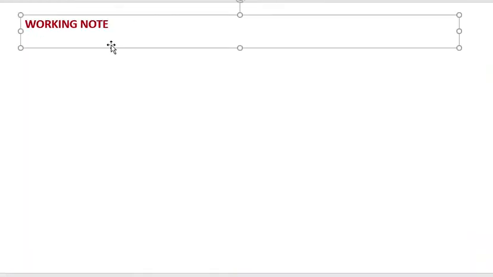We'll write reserve fund. We will have to calculate how much it is: 4,000, and the profit sharing ratio of partners is 3:3:2.